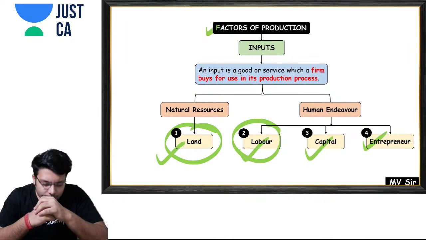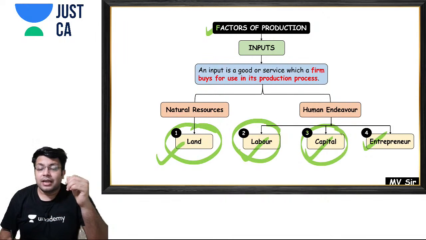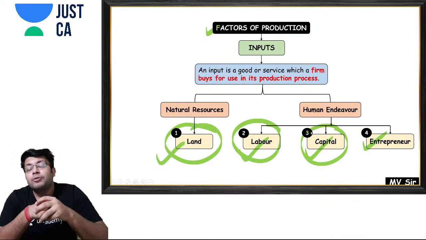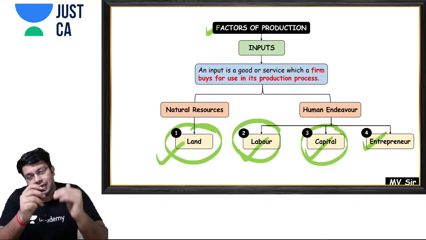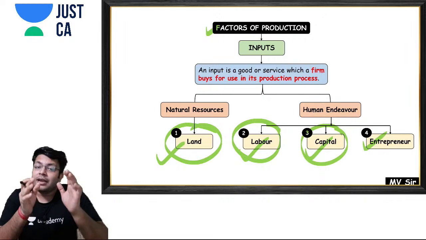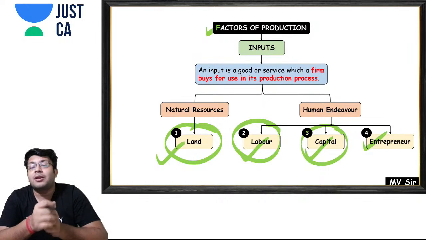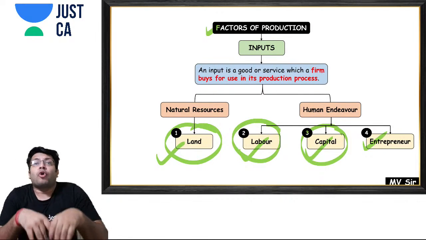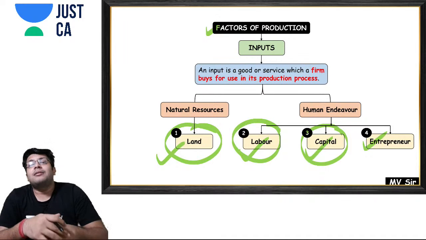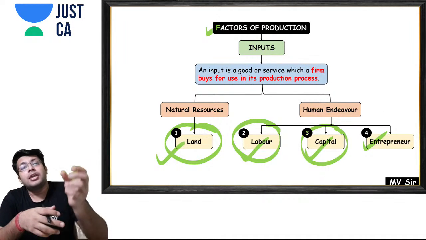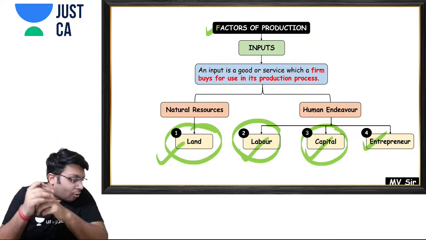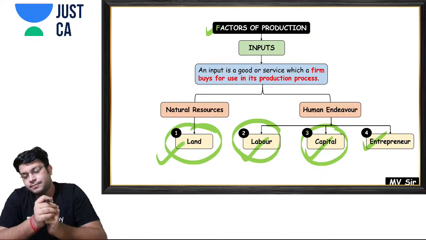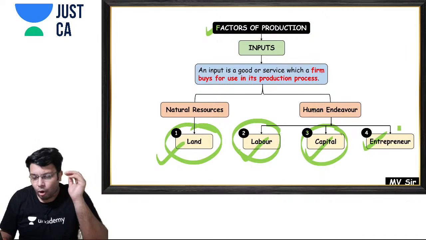Then comes, my friends, capital. What do you mean by capital? See, capital doesn't just mean money. It means money, I'm not saying that it doesn't. Money is included under capital, but capital means all those assets which are used in the production process. All those things come under capital. And the last point is, my friends, entrepreneur.